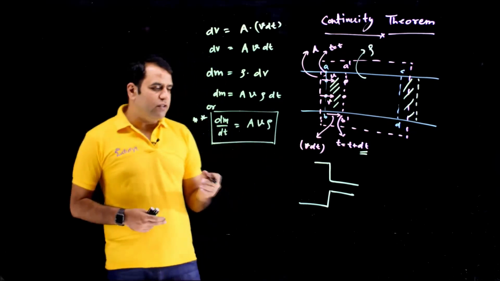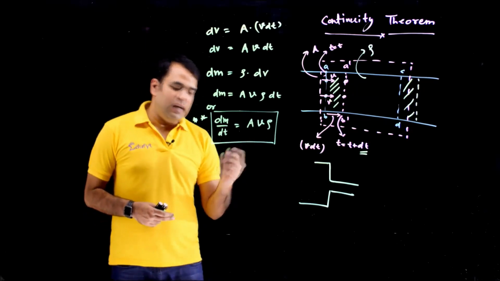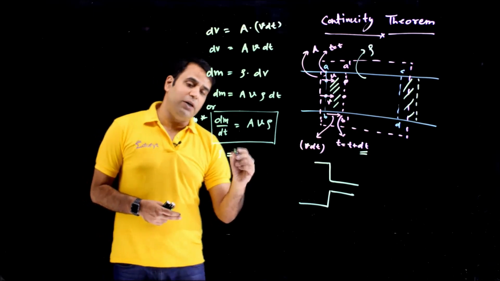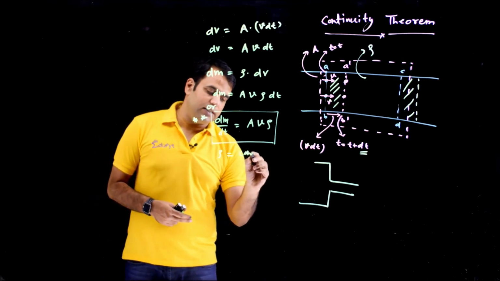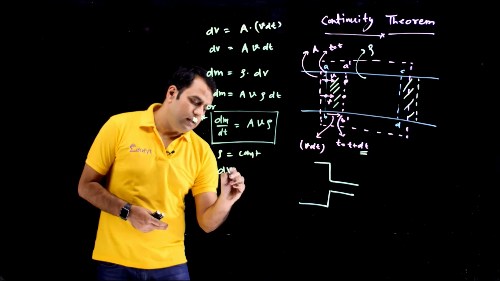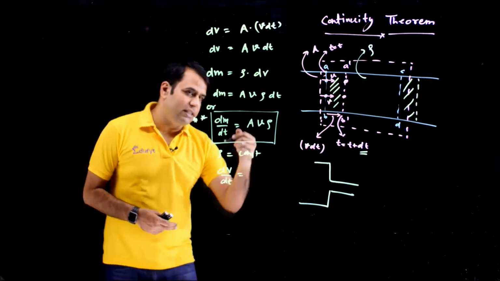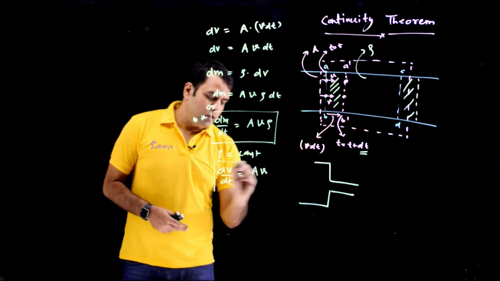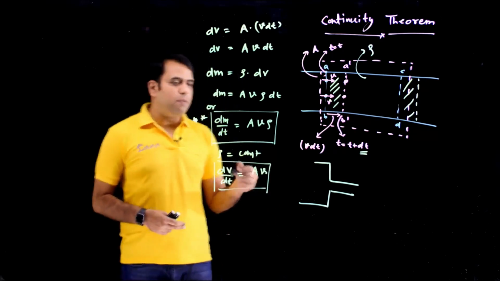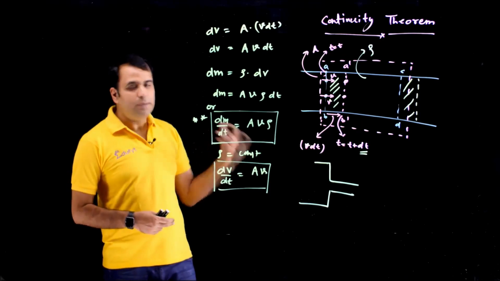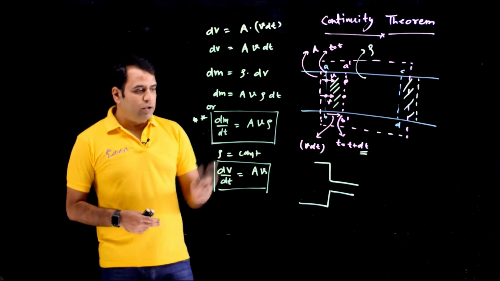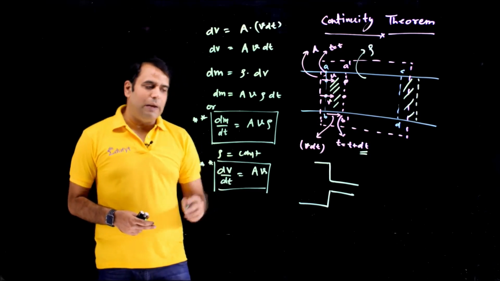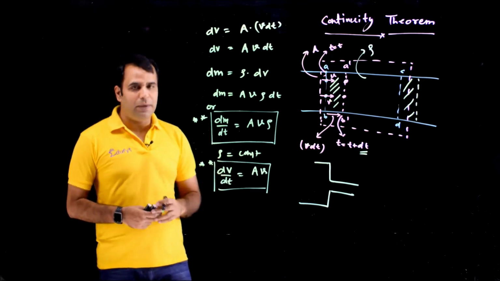And if in this formula, this is the mass which is going inside, and if there is no appreciable change in density happening, if the density at each and every point is constant, we can say dV by dt, which is dm by dt divided by rho, will become AV. So this is the rate of flow of volume happening at any point of time, at any cross section area. So this is the rate of flow of mass and this is the rate of flow of volume. Any one of those formulas you can memorize, the other you can get just by multiplying by density.